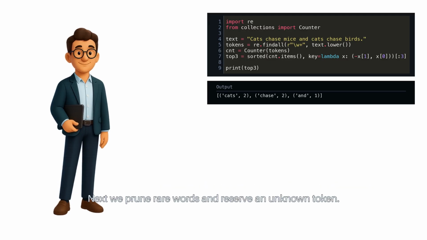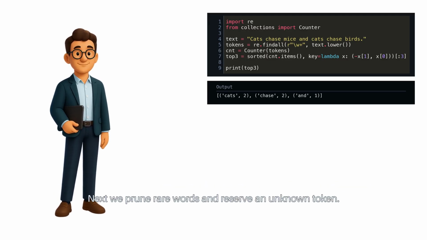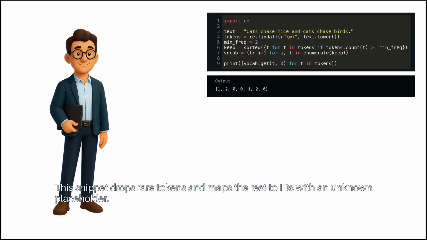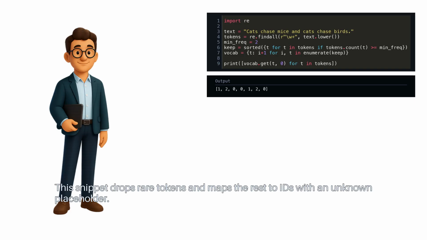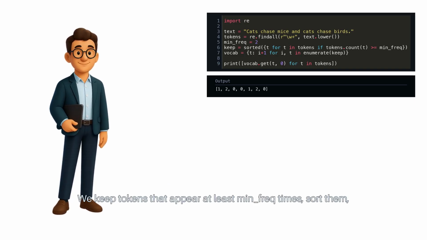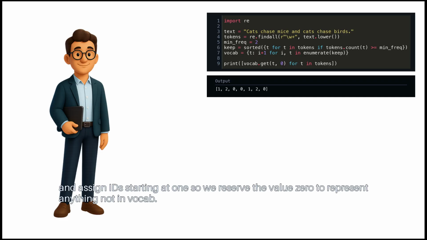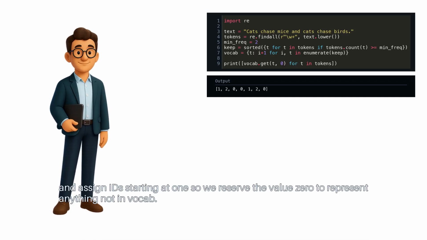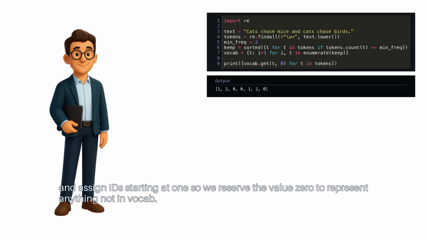Next, we prune rare words and reserve an unknown token. This snippet drops rare tokens and maps the rest to IDs with an unknown placeholder. We keep tokens that appear at least min_freq times, sort them, and assign IDs starting at 1, so we reserve the value 0 to represent anything not in vocab.